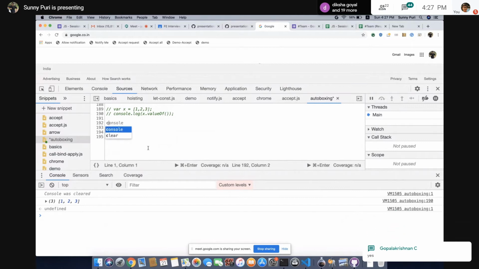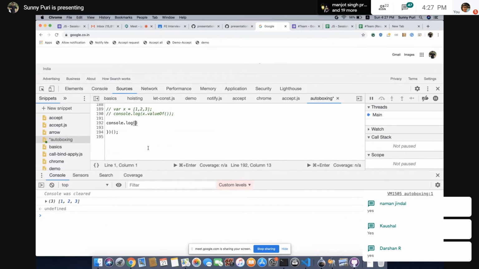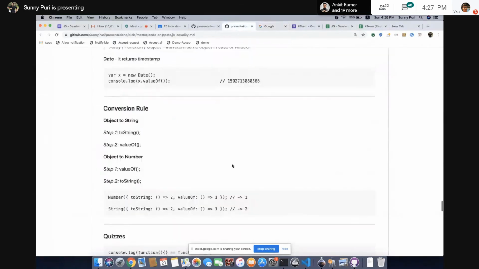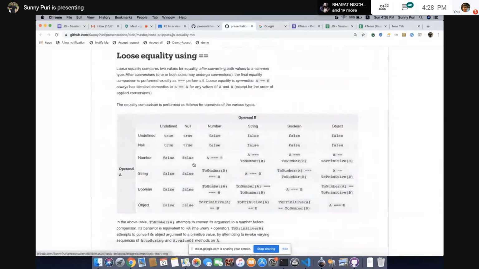So for example, I'm having console.log. What will be the output in this case? Tell me, what is operand A? It's an object. Operand B is an object. Let's see the chart, how to read it. Object and object. What will happen if the type is the same? If the type is the same, automatically we'll do triple equal.